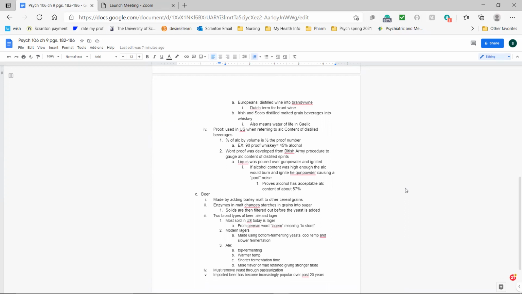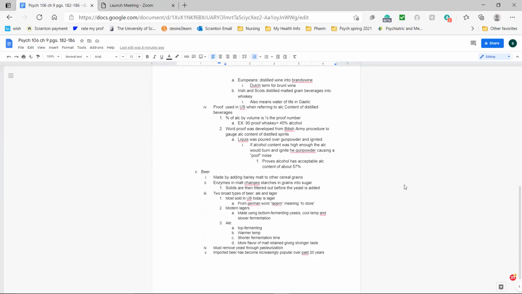The word proof was developed from the British Army procedure to gauge alcohol content of distilled spirits. So to do this, they poured the liquid over gunpowder and it would ignite. But it would only ignite and cause the poof noise of the gunpowder if the alcohol content was 57 or more.